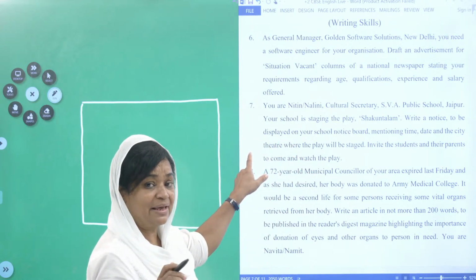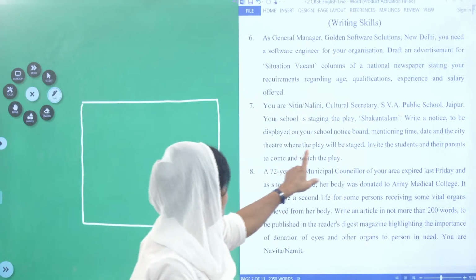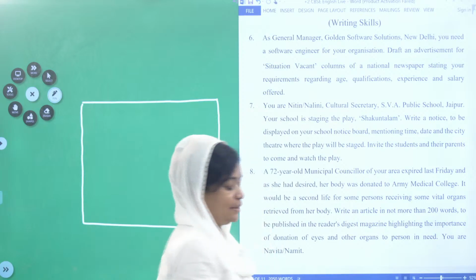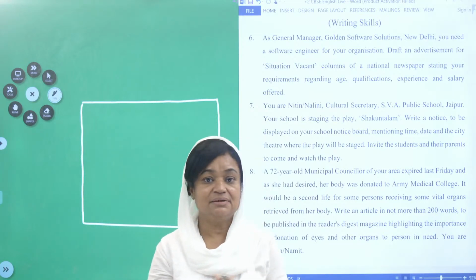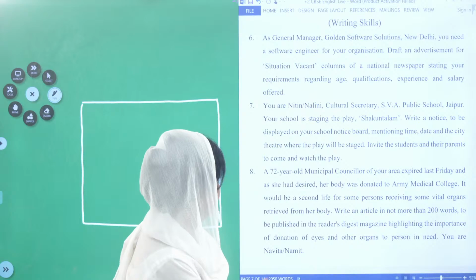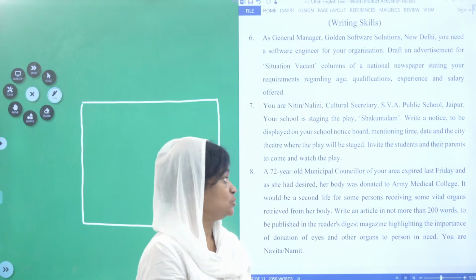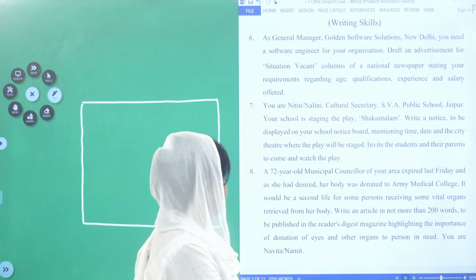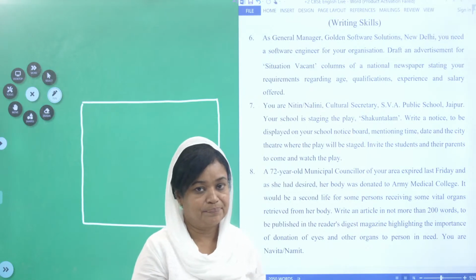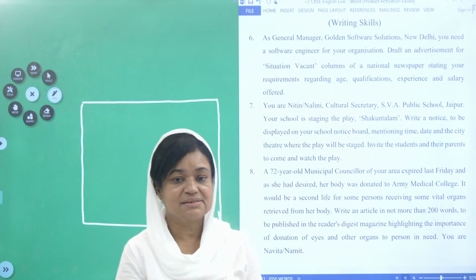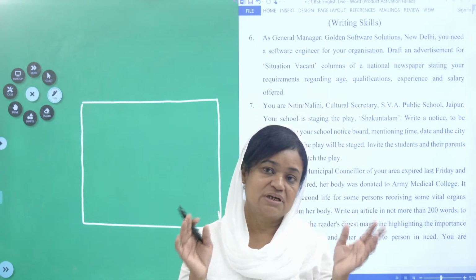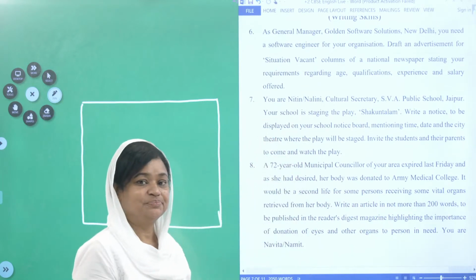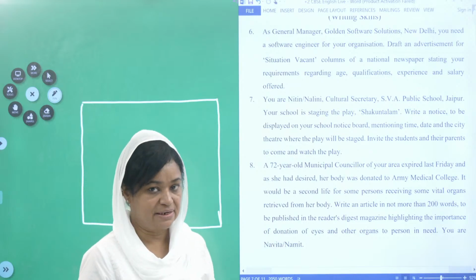Where is the play going to be staged? Invite the students and their parents to come and watch the play. What are you requested to do as the cultural secretary? You have to invite the students with their parents to come and watch the play. So, you as the cultural secretary have to draft what? Notice. This is notice writing. Shall we do that?